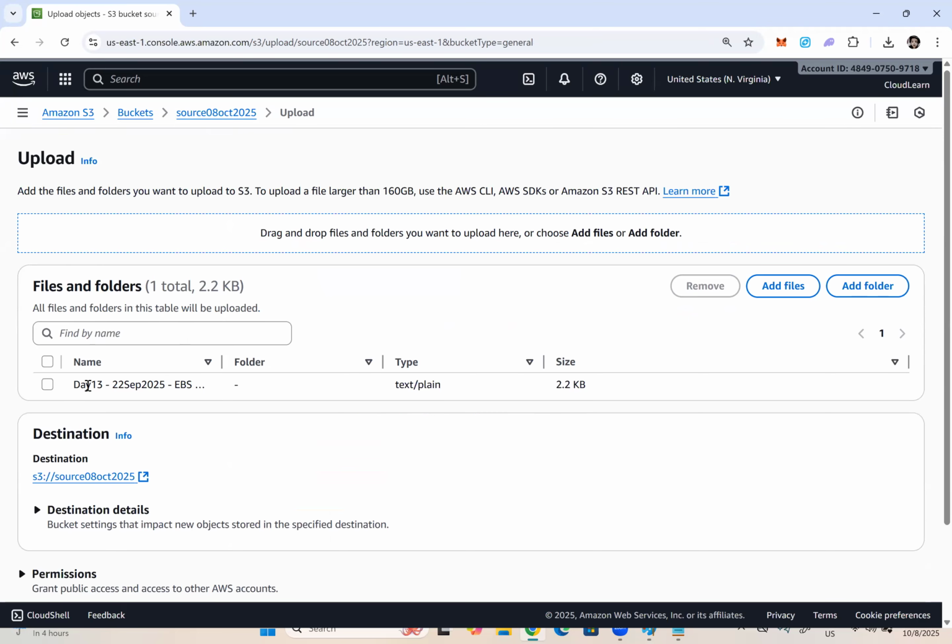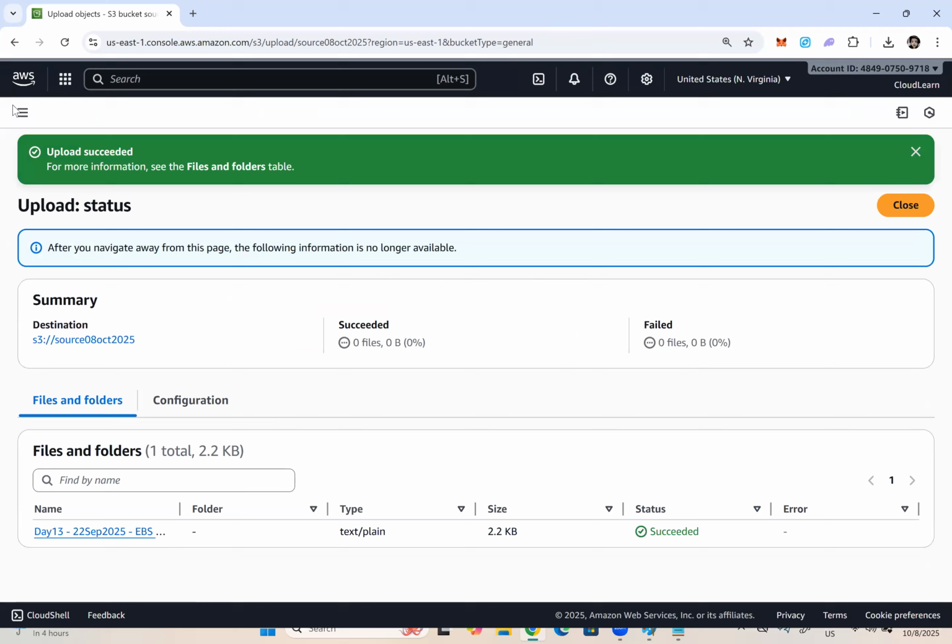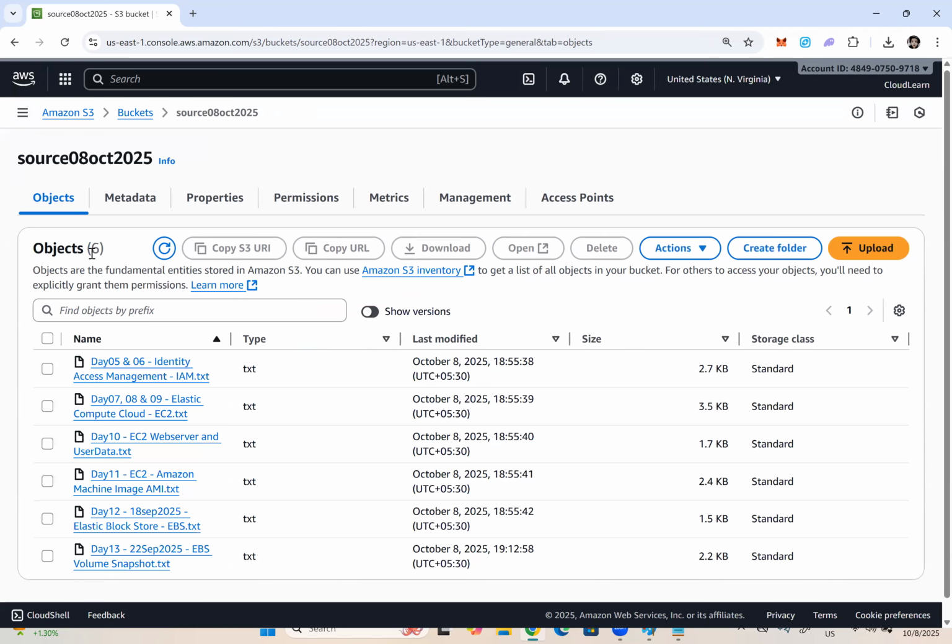I am uploading an object named day30. Upload. I'm uploading into the source bucket, right? You can see source bucket. Close. How many objects are there in the source bucket? 6.